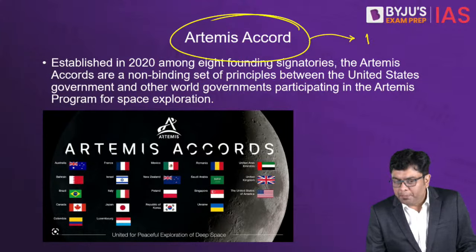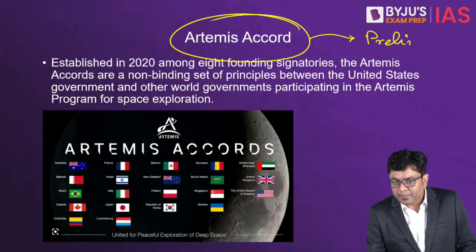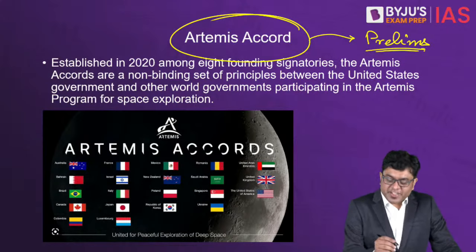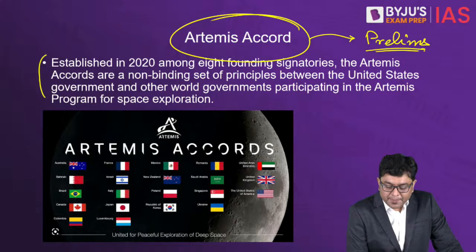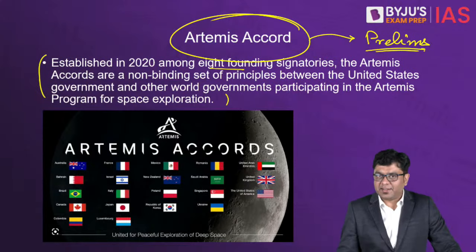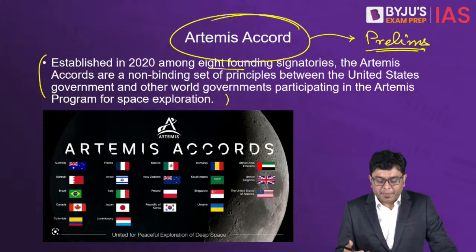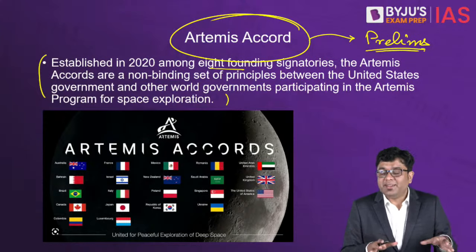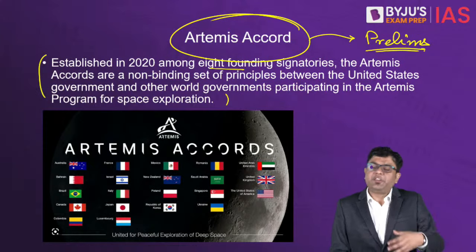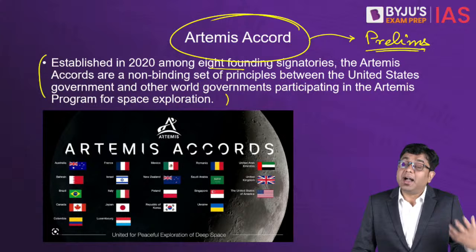Again, relevant for your prelims. It was established in 2020, whereby the number of founding members was 8, but now that has increased. And this talks about how we have to increase our presence in space and also go beyond the moon, explore Mars and the stars again.